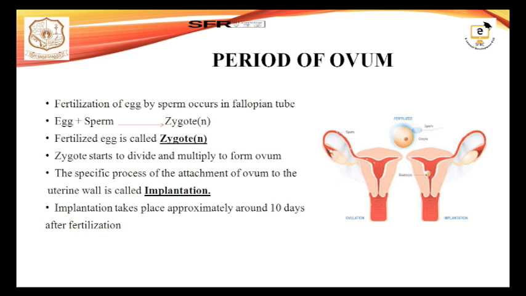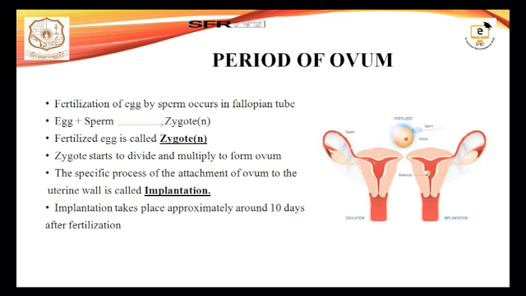So, first the period of ovum. The period of ovum begins from the time of conception. Conception is nothing but the fertilization of a single egg by a single sperm that occurs in our fallopian tube. Before the starting of the menstrual cycle, during the secretory phase, at the 26th day, the ovum comes for fertilization and waits for the conception. If it happens, the single egg gets fused with the sperm and now it is called a single cell zygote. The fertilized egg is now called the zygote.